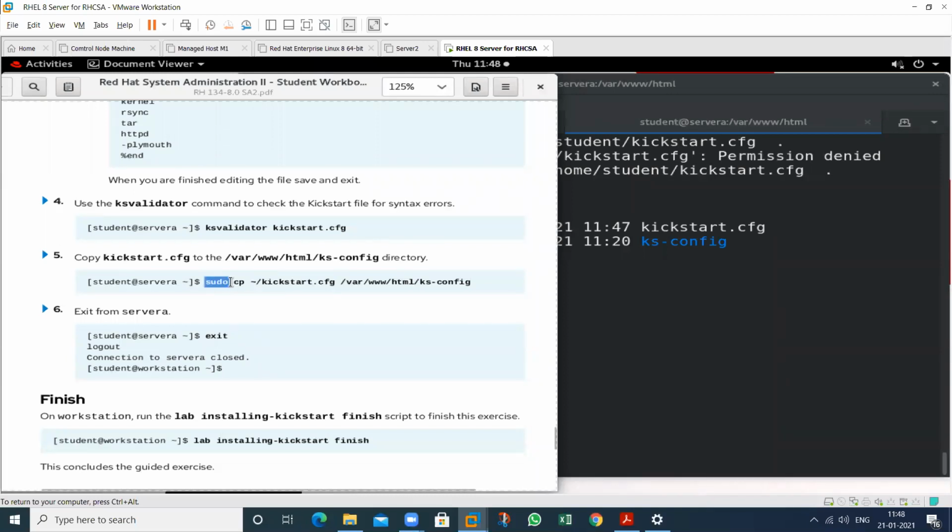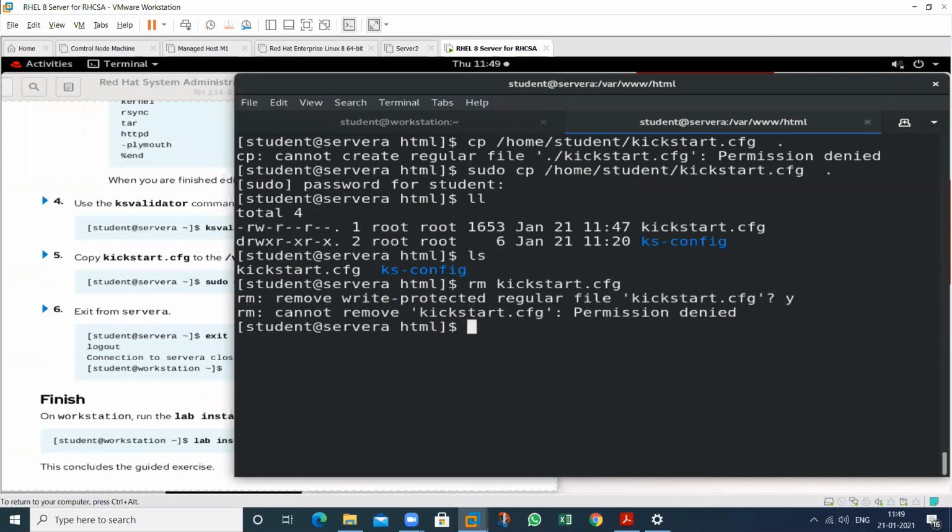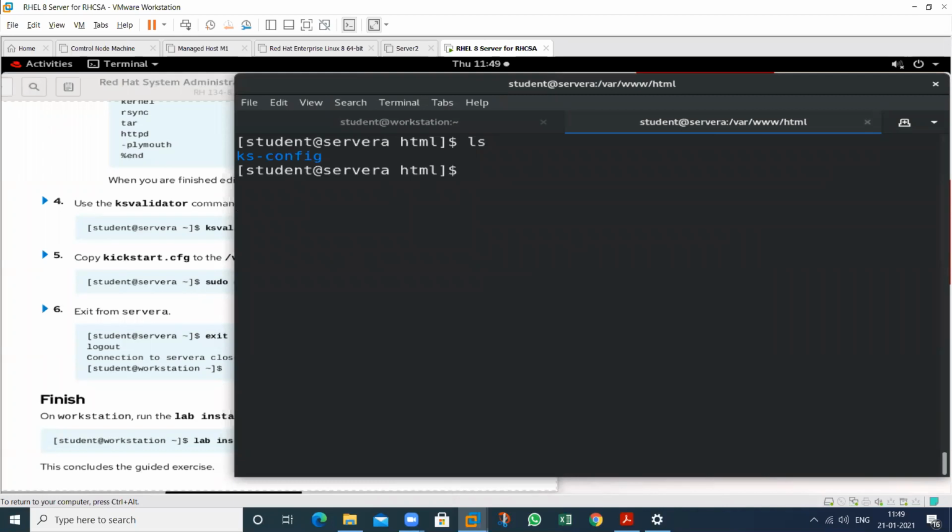Before cp, what is this? Sudo. So copy this file to which location? This location. Copy this particular file that is in this particular location to this particular folder. The folder is HTML. Okay, we made one mistake here. Remove this again. We should copy this into the ks-cfg folder. Remove this first. So we require sudo permission. Go to this particular location, and after that perform this particular command.